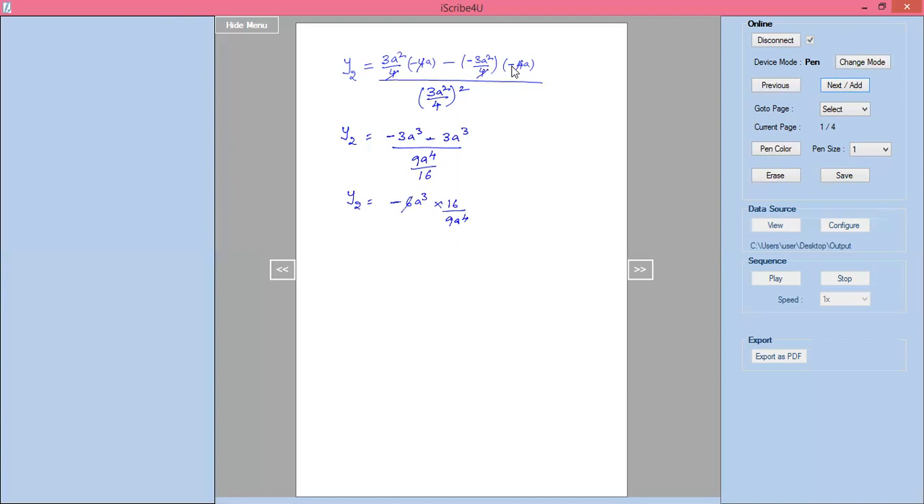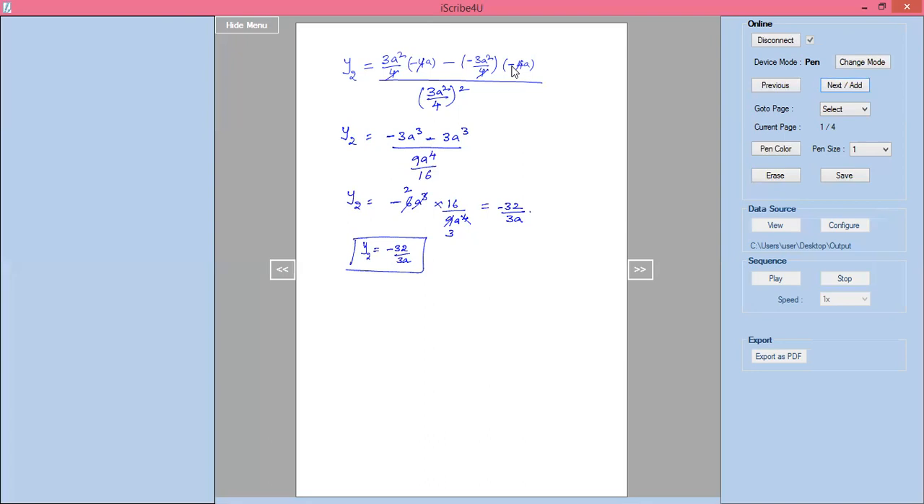Now I'll cancel it here. 3 2s are, 3 3s are. A cube and this power get cancelled. So then you will get y2 equals 2 into 16, minus 32 divided by 3a. y2 equals minus 32 divided by 3a. This is the value of y2.